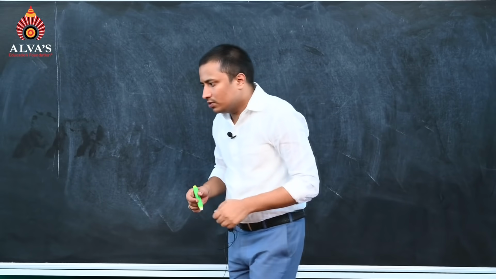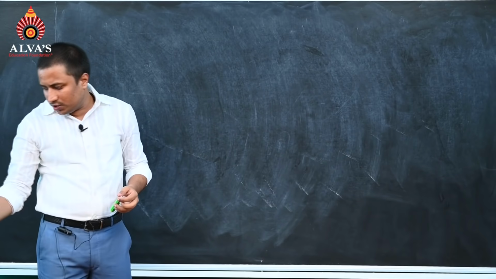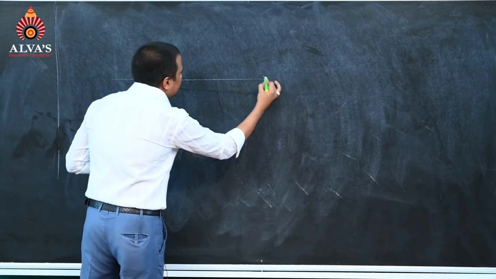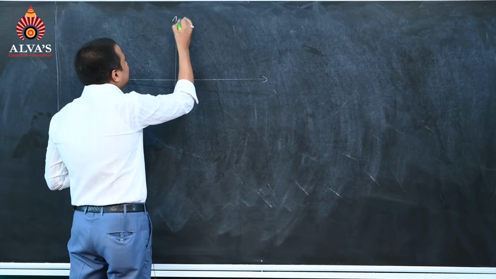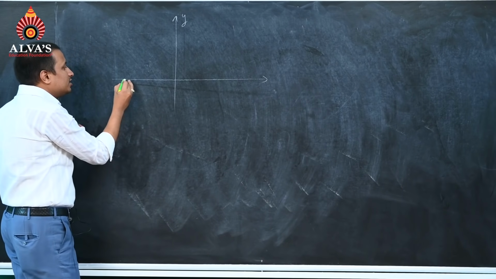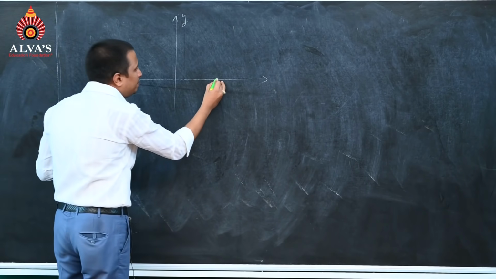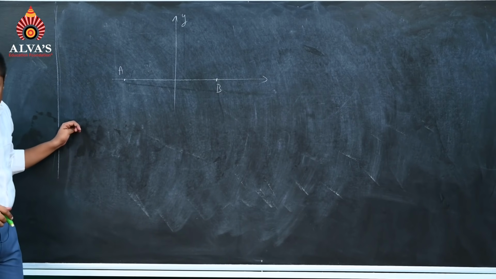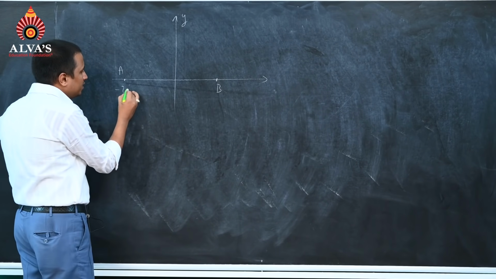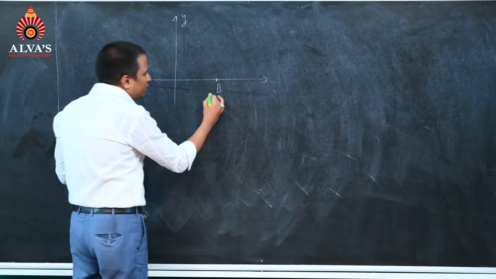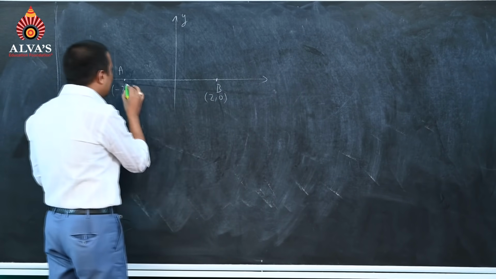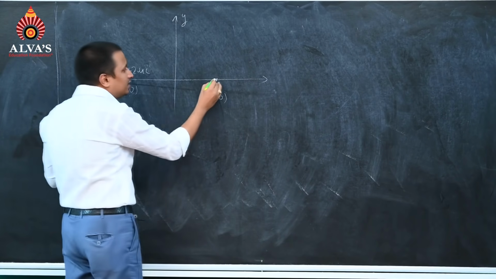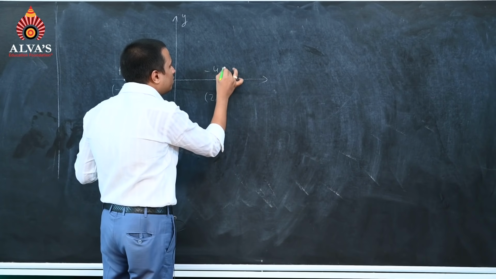Another question is a similar type of question, but there are coordinates given. Here we have an x-axis and here we have a y-axis. Now there are two charges present at A point and B point. Coordinate of A point is minus 2 comma 0. Coordinate of B point is 2 comma 0. Charge at A point is plus 2 microcoulomb. Charge at B point is minus 4 microcoulomb.